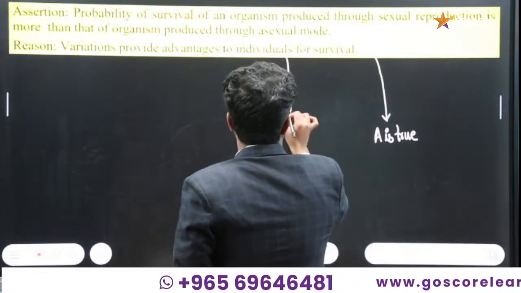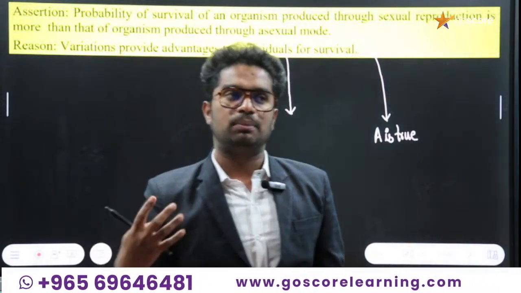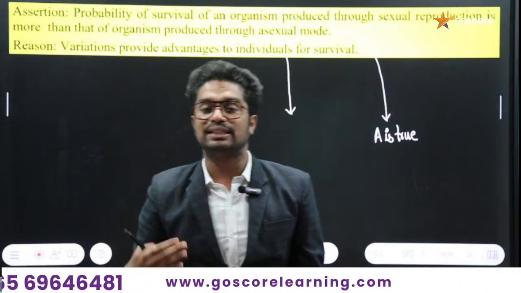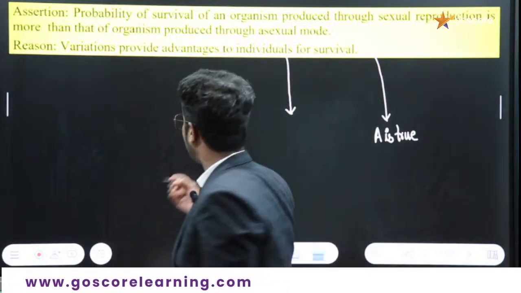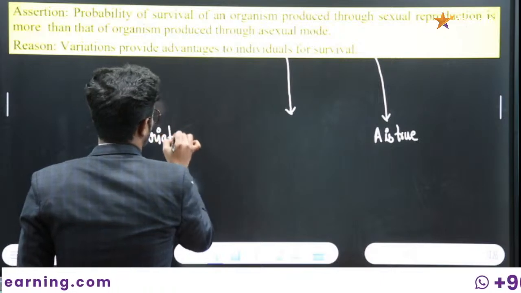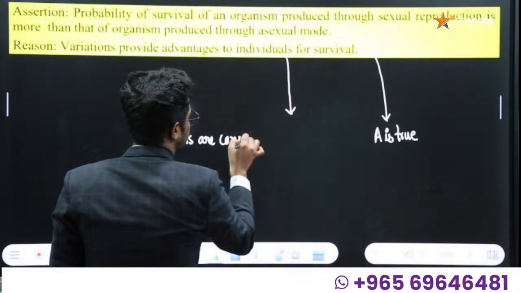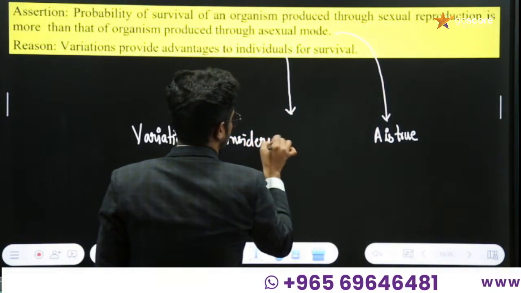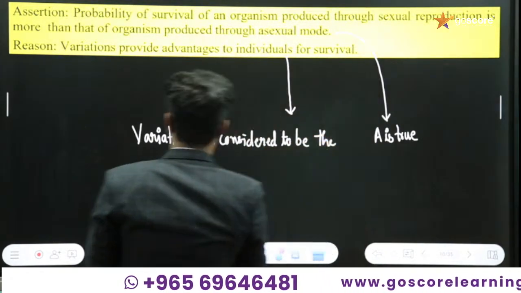Because when we are comparing asexual and sexual reproduction, the organism will not have that much variation compared to sexually reproducing individuals, and variations are considered to be the raw materials for evolution.